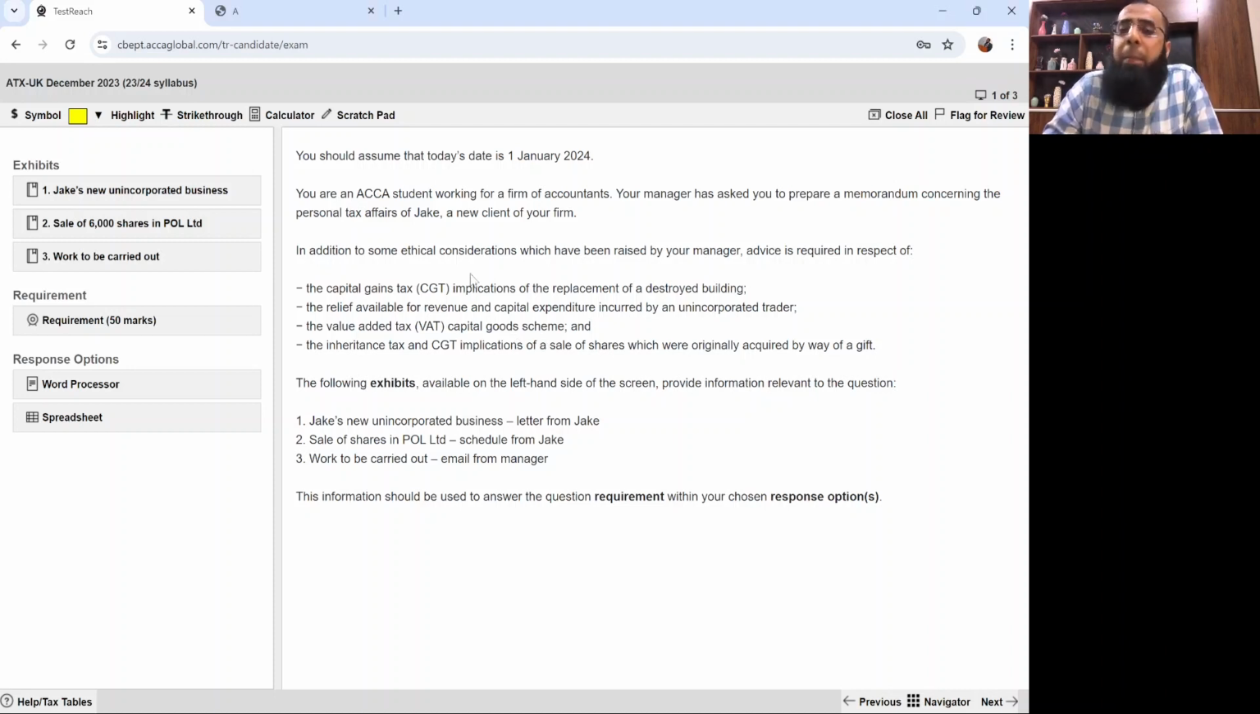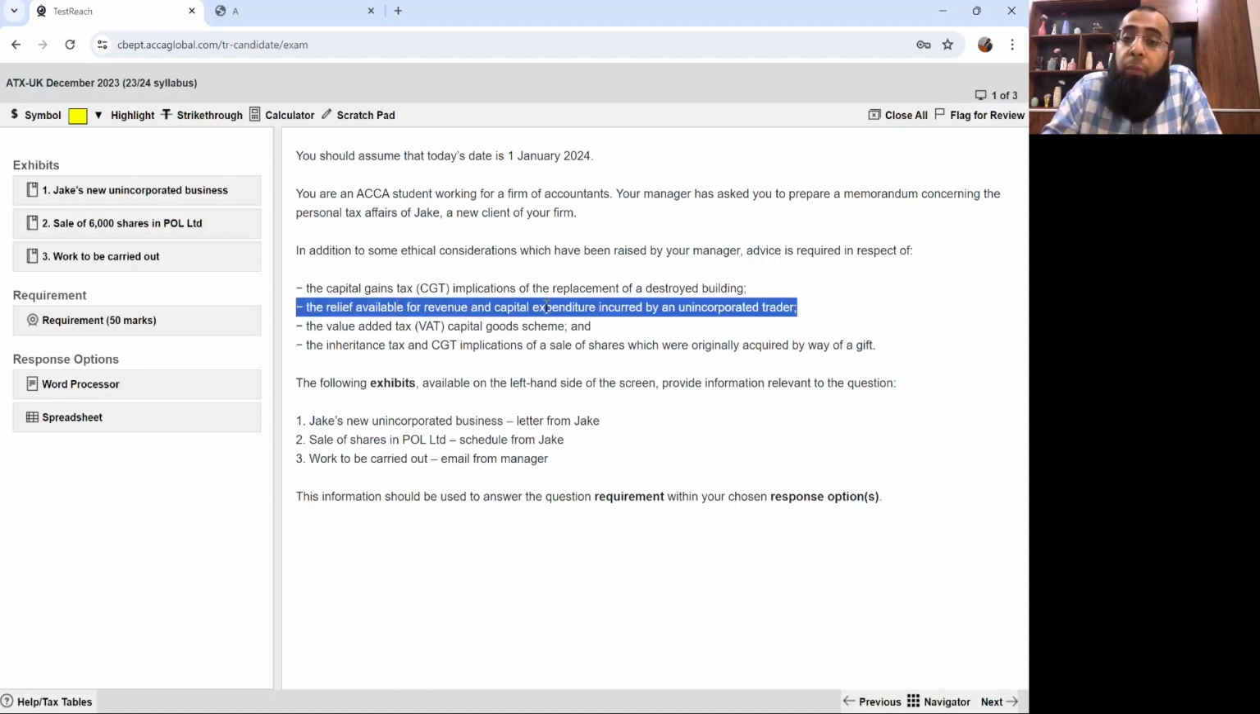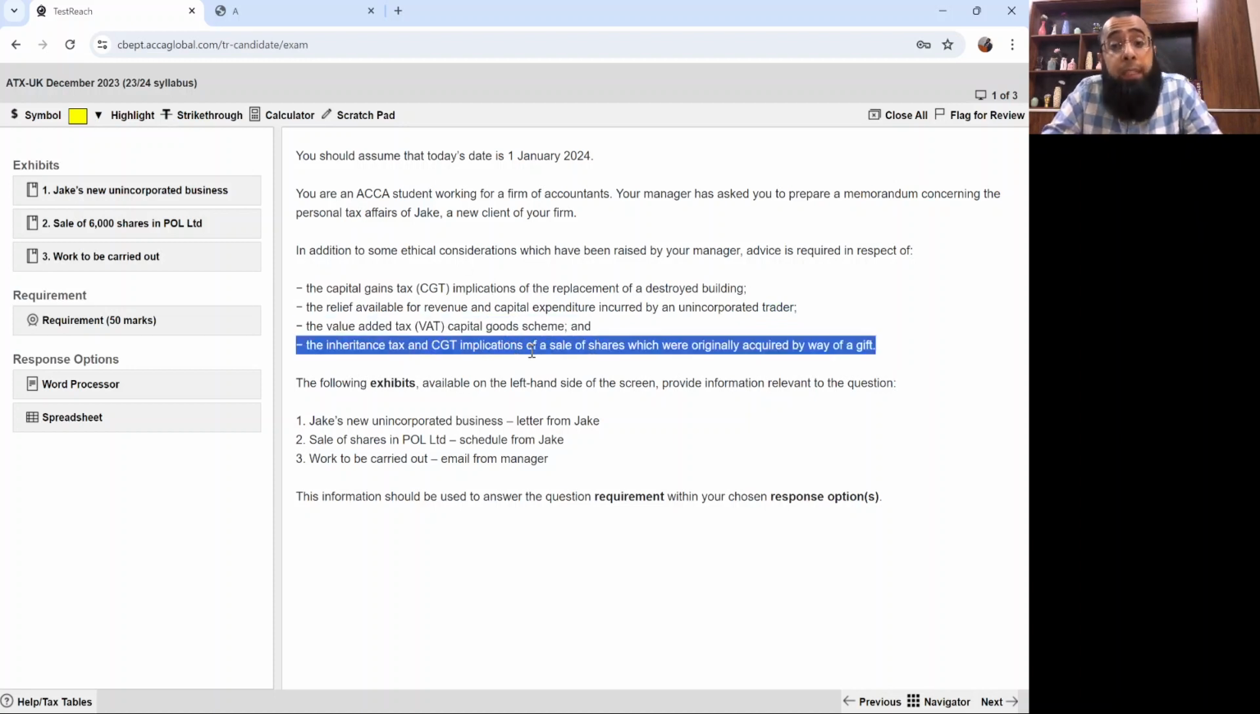Okay, so coming back to the question again: the capital gain tax implications of the replacement of a destroyed building, the relief available for revenue and capital expenditure incurred by an unincorporated creditor, the value added tax capital goods scheme, and the inheritance tax and capital gain tax implications of a sale of shares which were originally acquired by way of gift. So it's just an introduction of the question, a list of the expectations of the examiner.